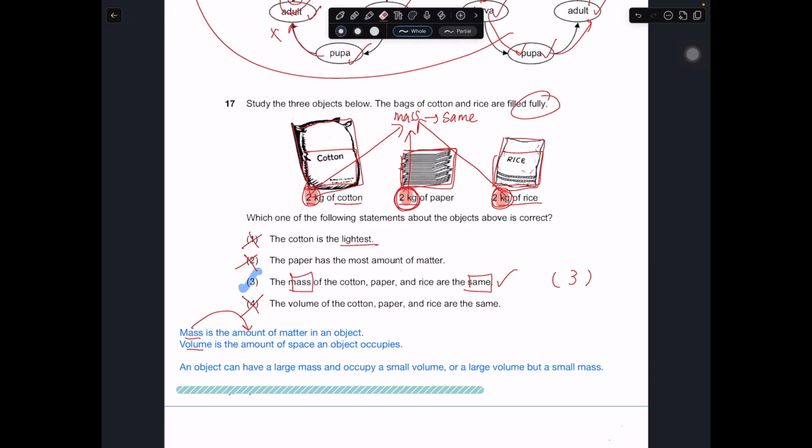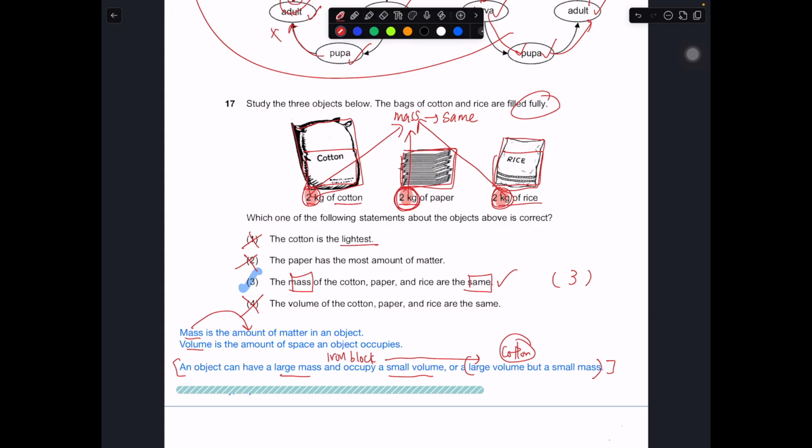So in this case, you can have an object that has a large mass but occupies a small volume. In this case, maybe a small iron block. The mass is quite huge, but the volume is extremely small compared to an object that has a large volume but small mass. Maybe I can think of cotton. If you manage to have cotton that is as heavy as the iron block, you realize that the cotton will occupy more space than the iron block itself.